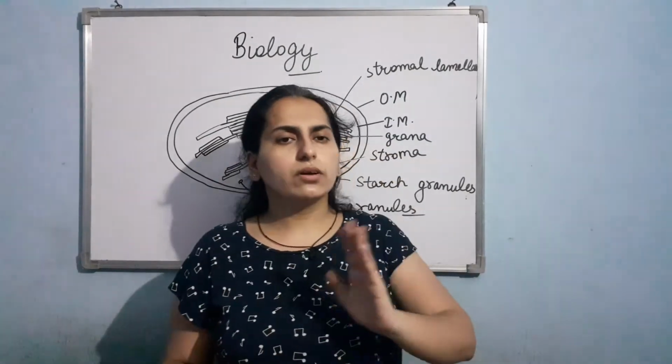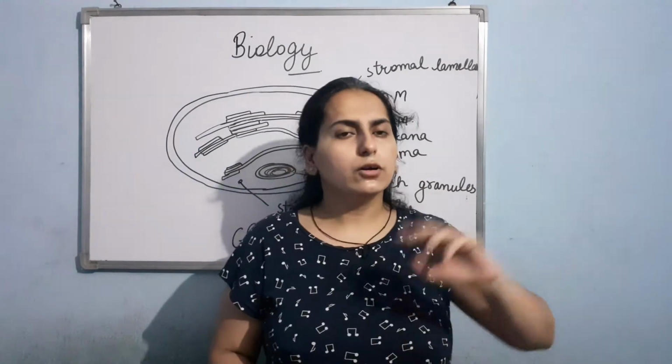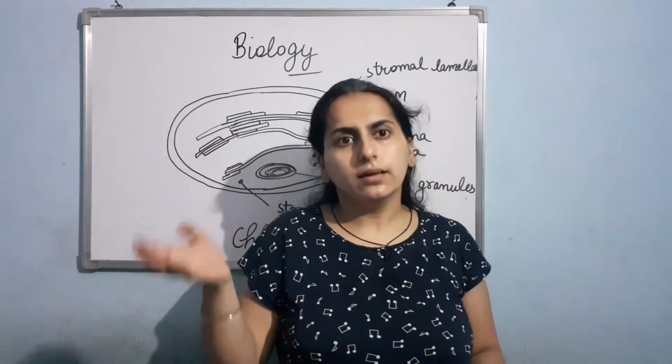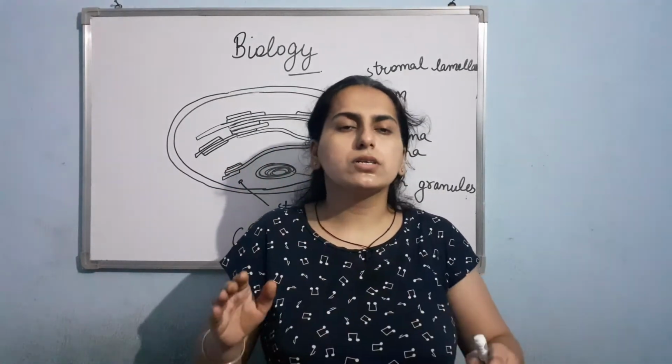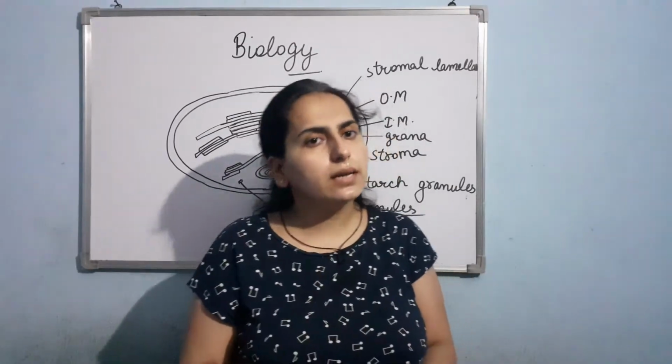Am I clear? So if the light is of low intensity, then the chloroplasts are arranged parallel to the wall of the mesophyll cells, and if the light intensity is quite high, then the chloroplasts are arranged perpendicular to the walls of the mesophyll cells so that they can get the optimum amount of sunlight.